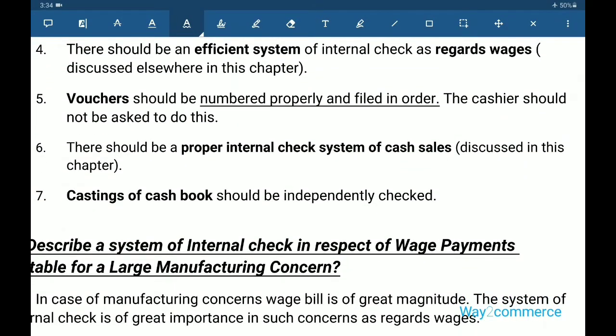Fourth point, there should be an efficient system of internal check as regards wages, because many frauds are involved in wages, such as fake employees.